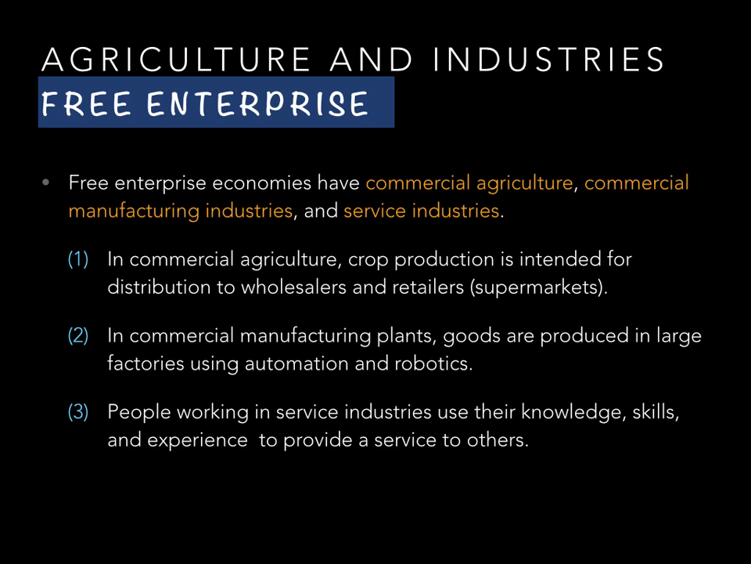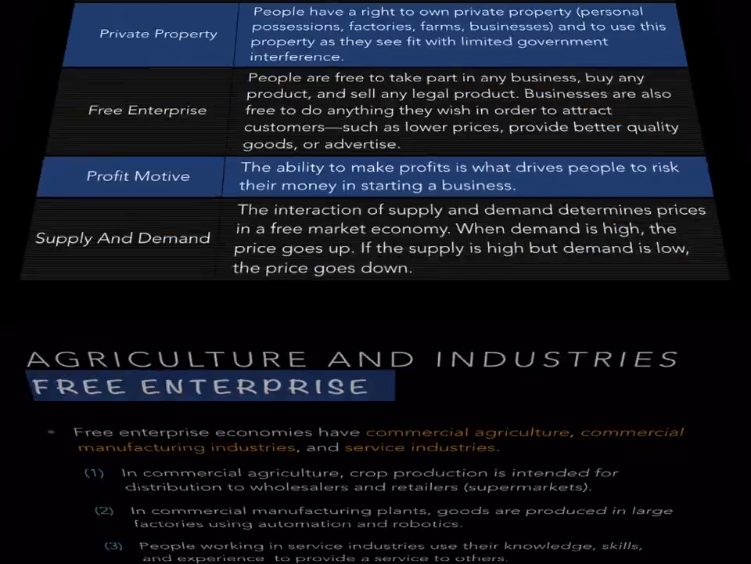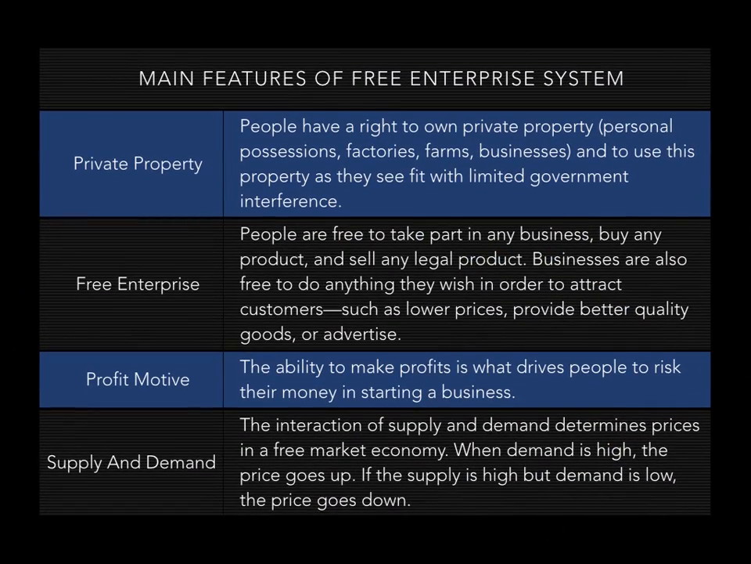Second, in commercial manufacturing plants, goods are produced in large factories using automation and robotics, and they sell these at stores around town. People that work in service industries use their knowledge, their skills, and their experience, and they provide a service to other people. And this is the way they earn their living. You can pause here if you like and look at this chart of the main features of the free enterprise system.